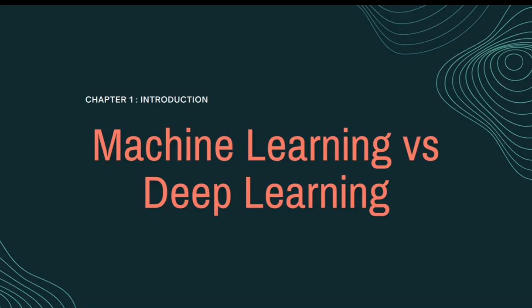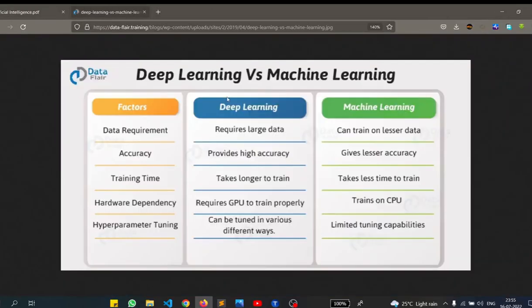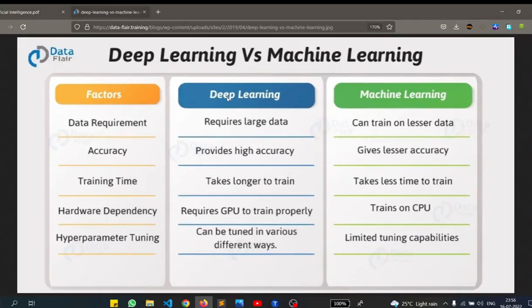Now I'll quickly show you some of the differences between deep learning and machine learning first. Then I'll explain that. See, these are some of the differences between deep learning and machine learning. Deep learning requires larger data to train. Obviously, it will require large data because in the complete network, it will have to adjust the weights and biases of every neuron, and the complete network has to be trained. So deep learning is a data-driven approach, which requires a lot of data to properly train the model.